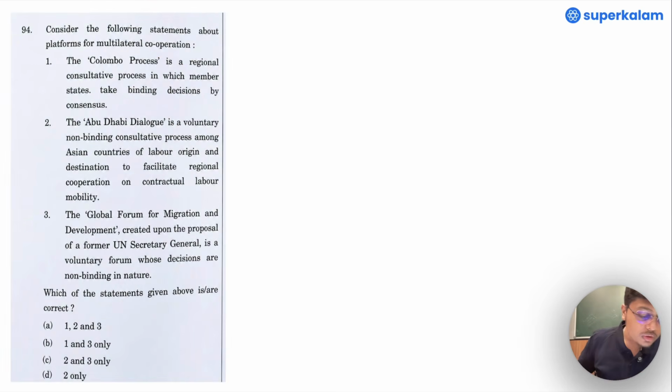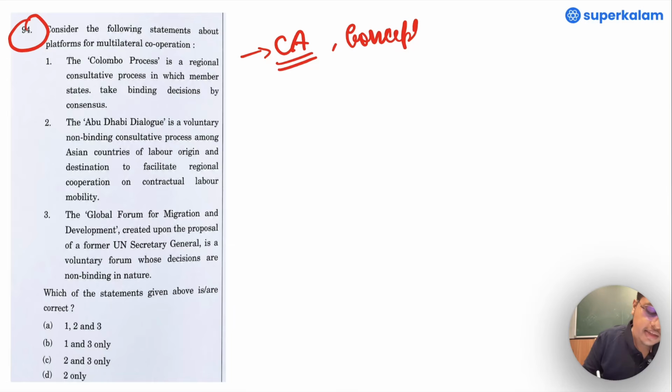Now let us move to question number 94. This was current affairs and a bit of conceptual knowledge as well. Let us see. The Colombo Process is a regional consultative process in which member states take binding decisions by consensus. Look into the word binding decision. The Abu Dhabi Dialogue is a voluntary non-binding consultative process among Asian countries of labor origin and destination to facilitate regional cooperation on contractual labor mobility.